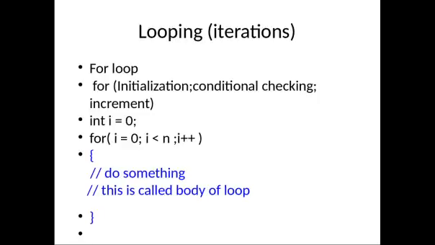The rest of the things are the same as the while loop. Then we start the loop body. How do you start? With the left braces and right braces. Inside that I will write System.out.println hello world. Whatever statements I want to execute will be inside the for loop.